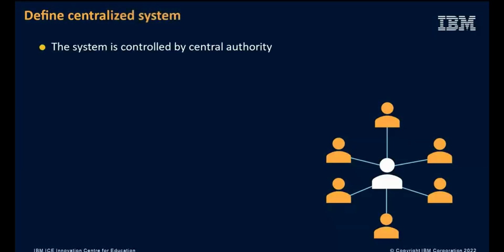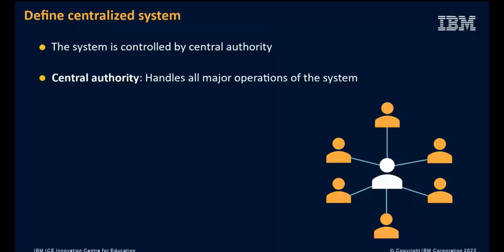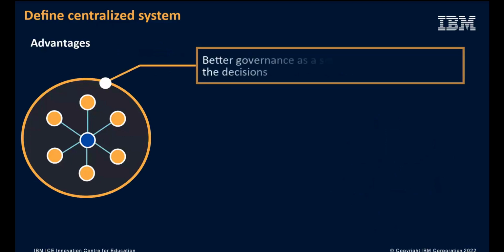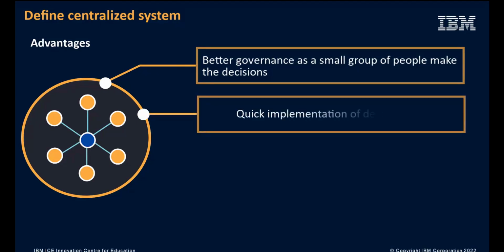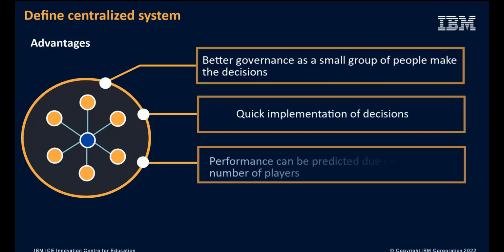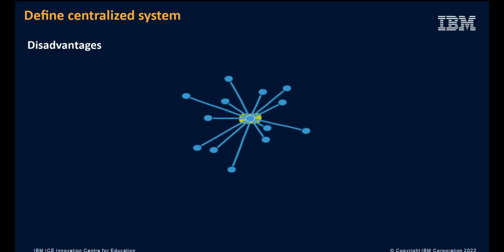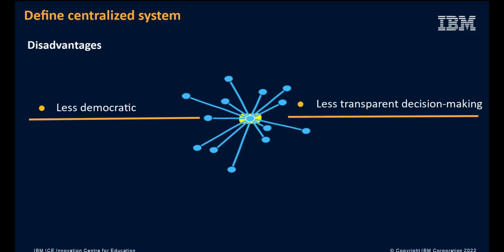A central authority manages a centralized system. The central authority makes all major rules regarding the operation of the system. The advantages are better governance, as a few people make the decisions. Often they are qualified people with skills and experience. Quicker decision making. Predictability of performance due to the limited number of players. Avoids overheads like consensus. The limitations are it is less democratic and less transparent decision making.